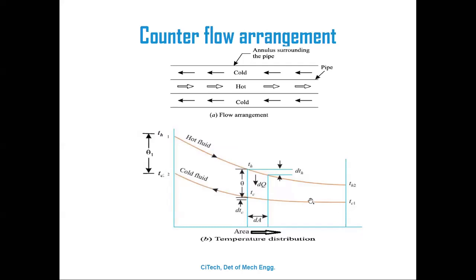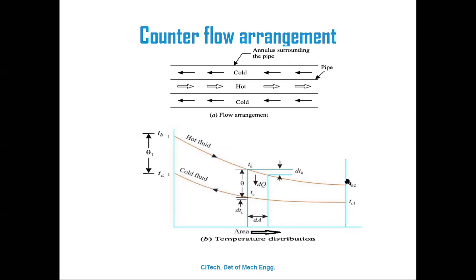TC1 is less than TC2, correct? And TH1 is greater; TH2 is less than TH1.